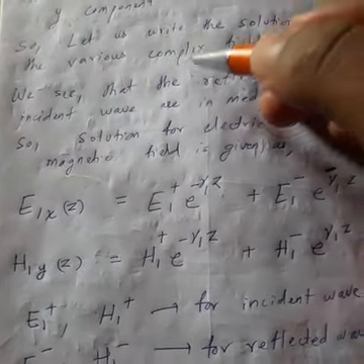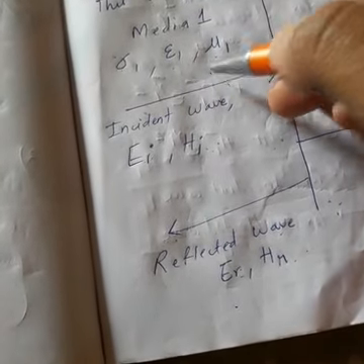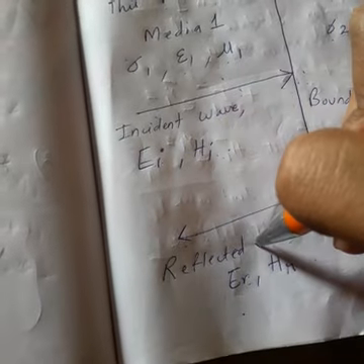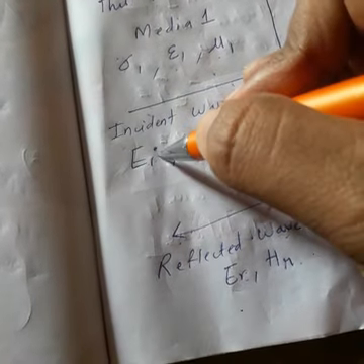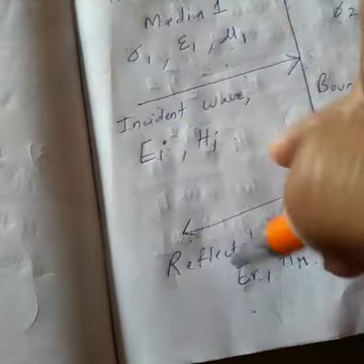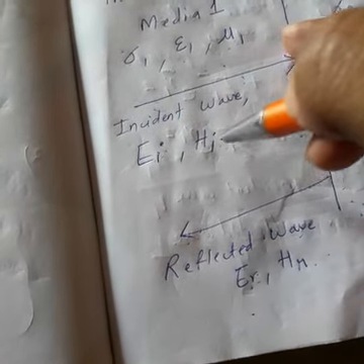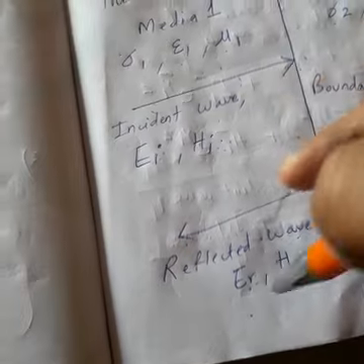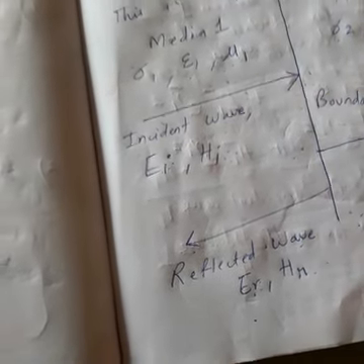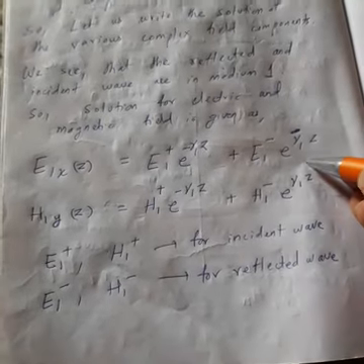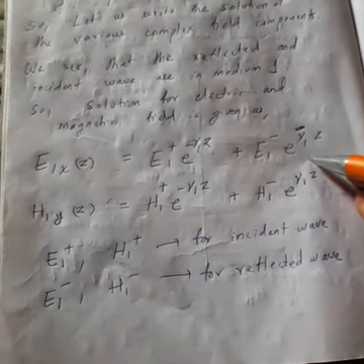Now if you recall in the figure, in medium 1, what is there? Two things are there: the incident wave and the reflected wave. So there are two electric fields, the electric field of the incident wave and the electric field of the reflected wave. Similarly, the magnetic field of the incident wave and the magnetic field of the reflected wave. So the total electric and magnetic field in medium 1 is the resultant of the electric field of the incident wave and the electric field of the reflected wave.